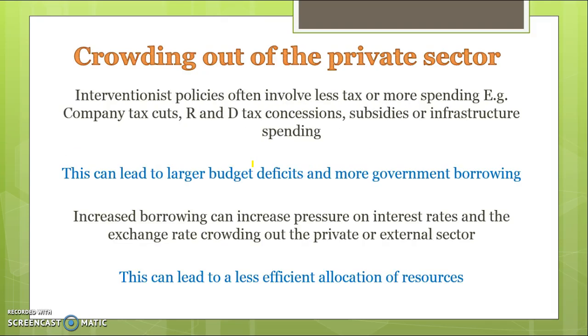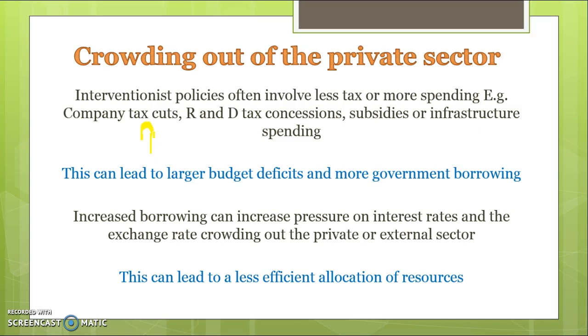The last problem, and this is probably one that fewer of you will be talking about, is that it can also crowd out the private sector. So what I mean by that is if some interventionist policies involve lowering taxes or spending more money, so it might be company tax cuts, income tax cuts, research and development tax concessions, or infrastructure spending, they all increase the size of the budget deficit because they're all about either reducing revenue or increasing expenditure.